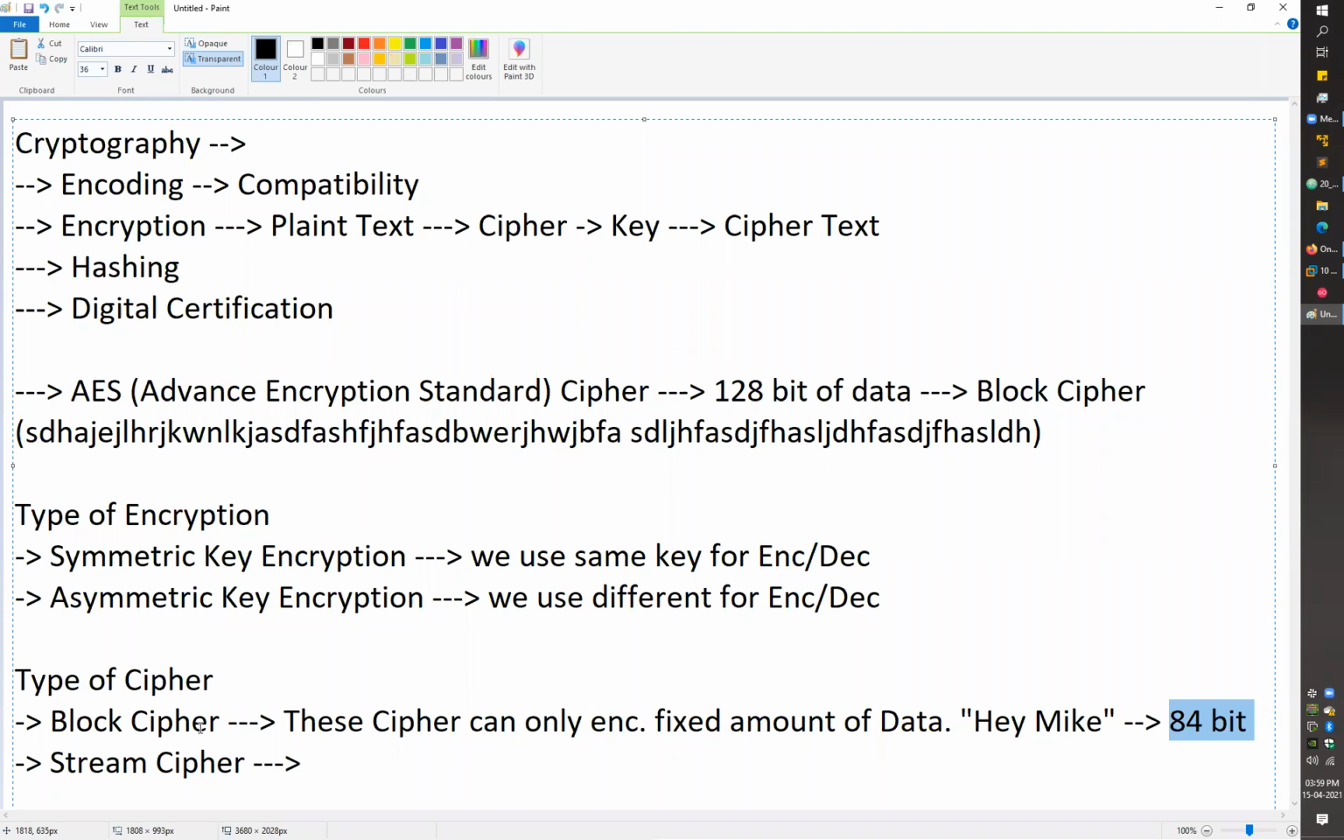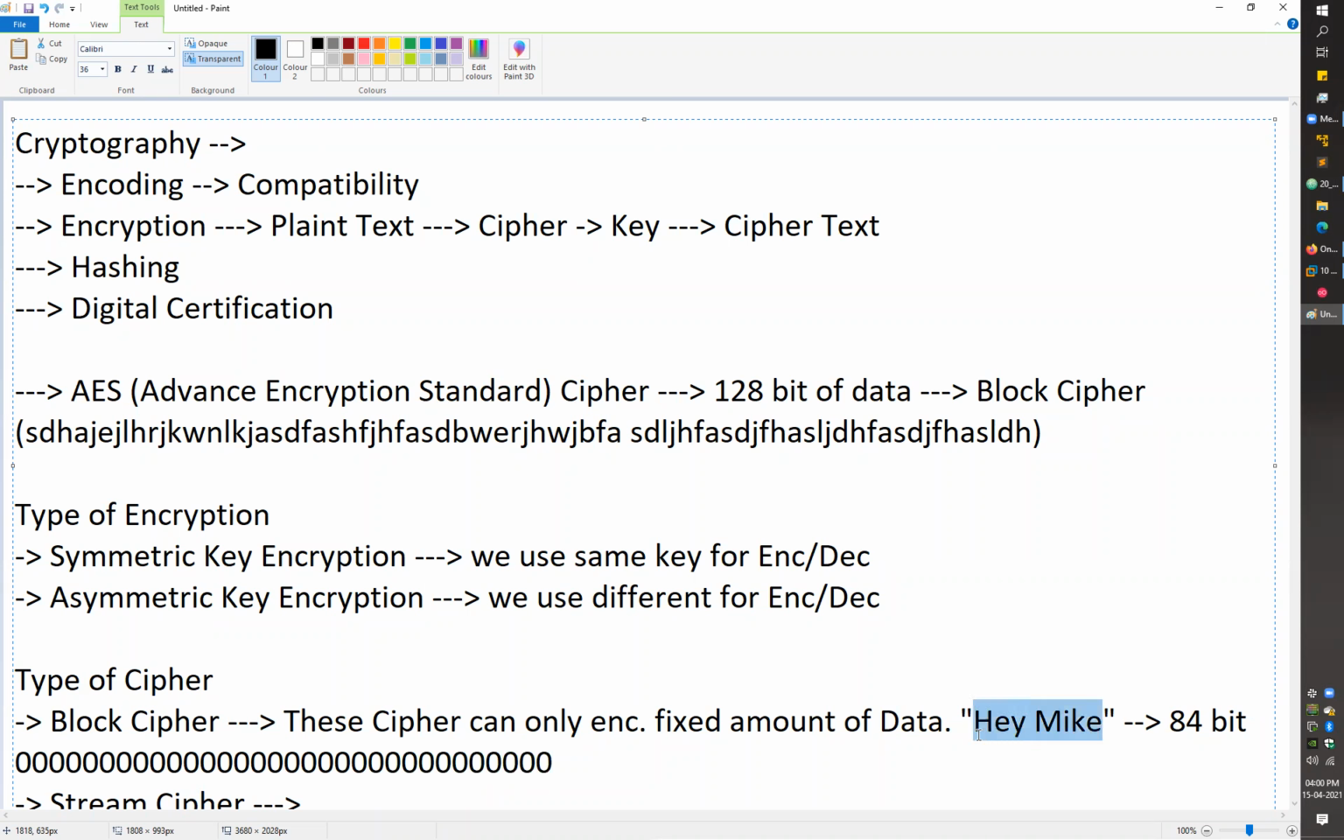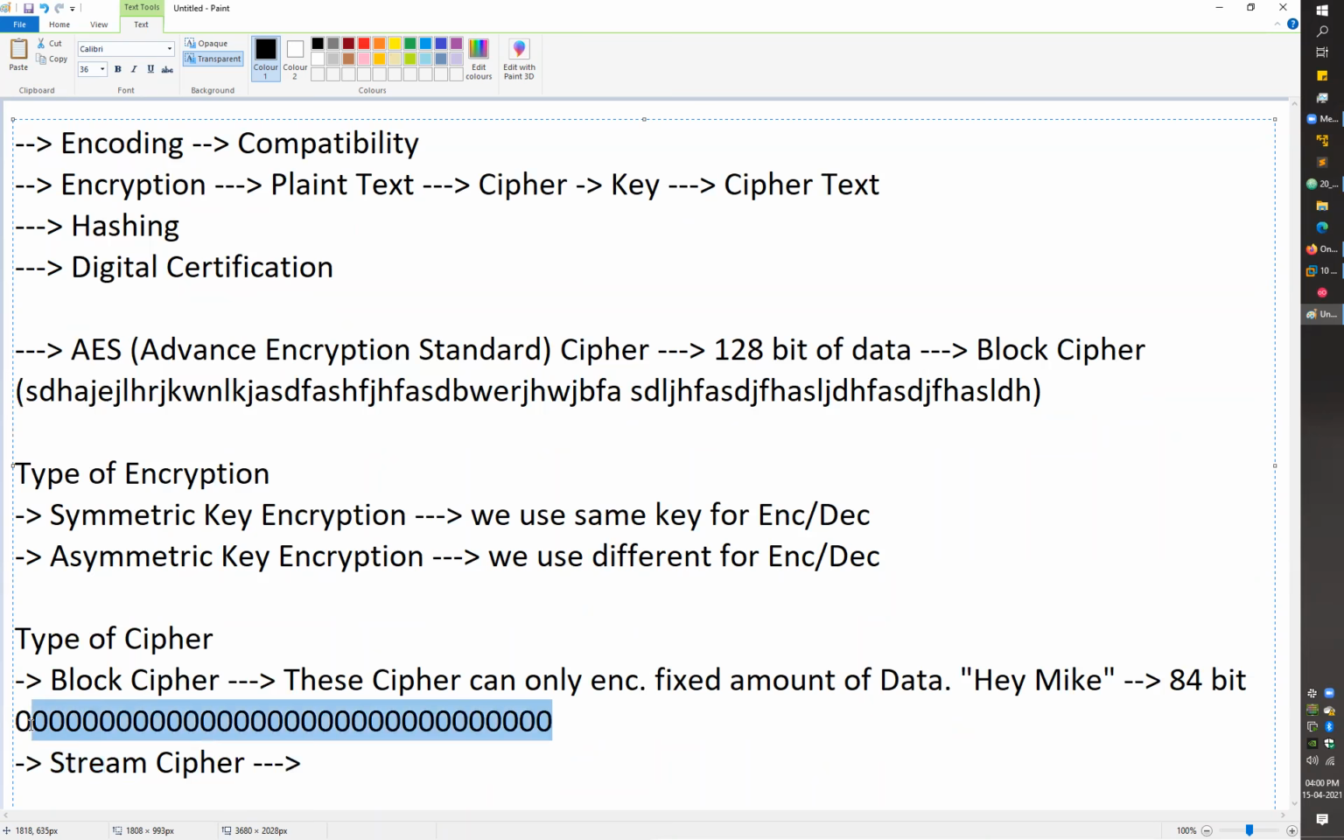At that time, if you have a lesser number of bits, what your system will do is append some kind of null bytes. Your system will add null bytes at the end of the data just to complete 128 bits, right? So for this example, let's say we have to add 44 null zeros, not 24, 44. So your system will append 44 zeros at the end of this message, just to complete the 128 bits of data.